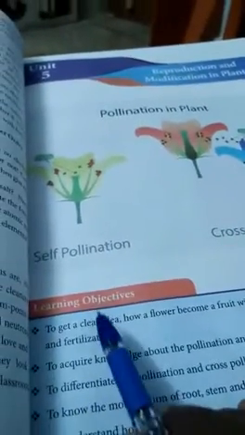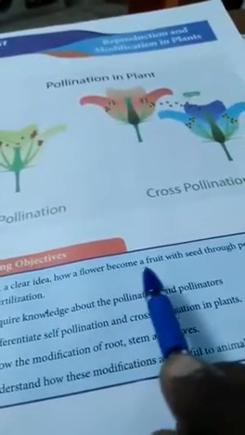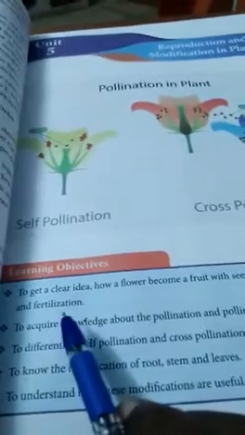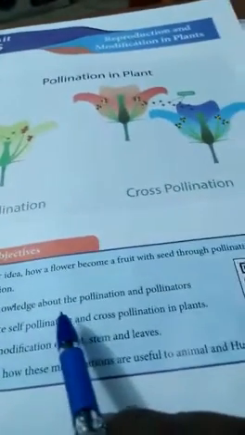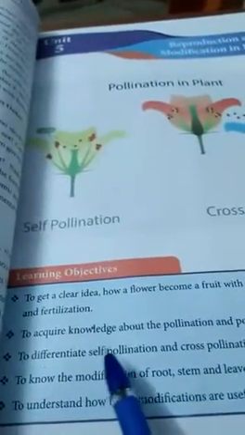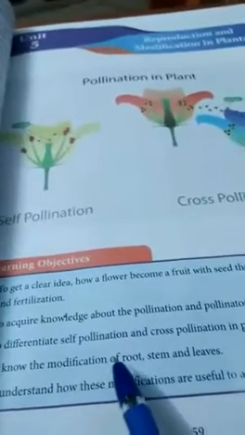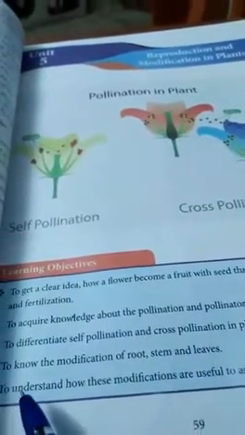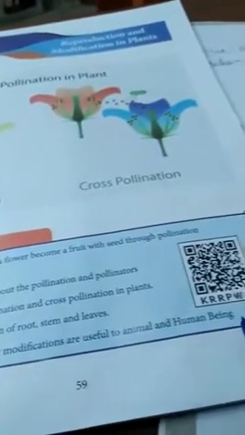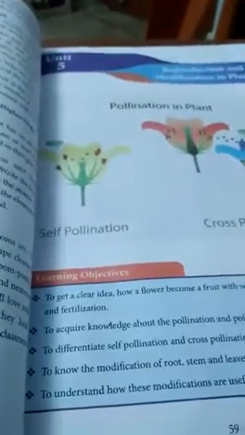Next, what are the learning objectives in this lesson? To get a clear idea of how a flower becomes a fruit with a seed through pollination and fertilization. To acquire knowledge about pollination and pollinators. To differentiate self-pollination and cross-pollination in a plant. To know the modification of roots, stems and leaves. To understand how these modifications are useful to animals and human beings. These are all the learning objectives from this lesson.